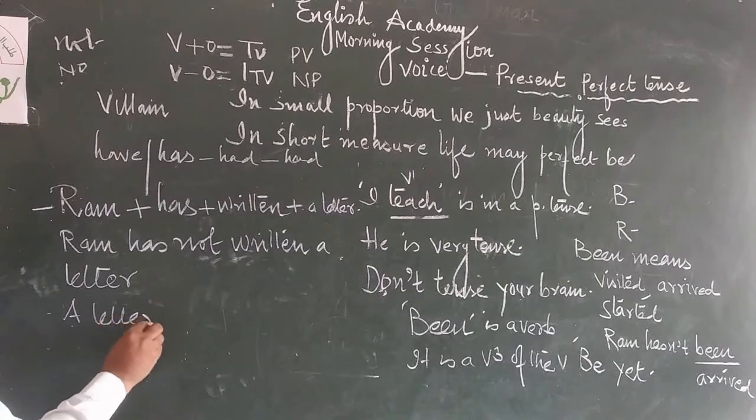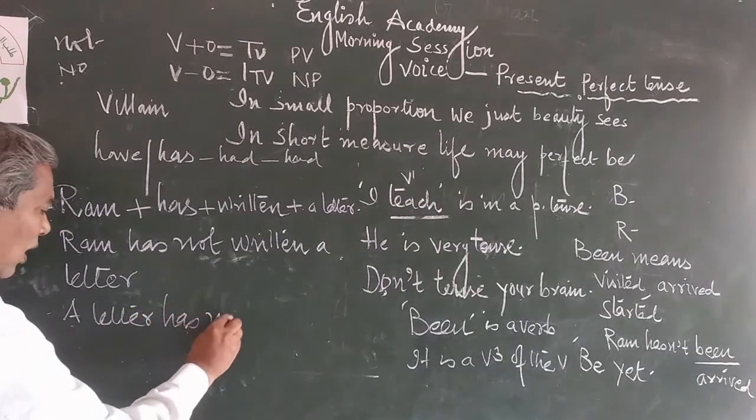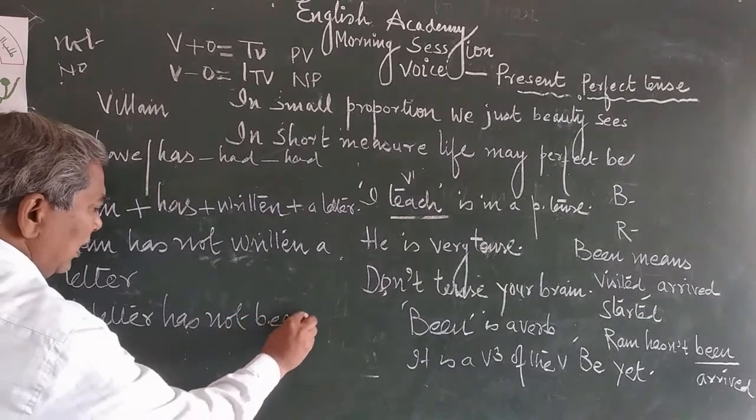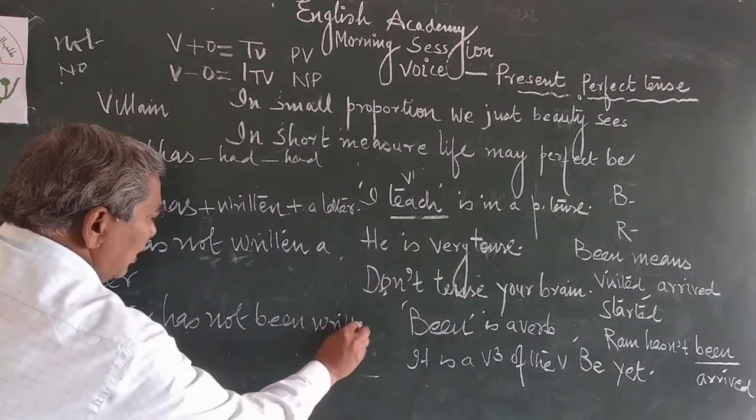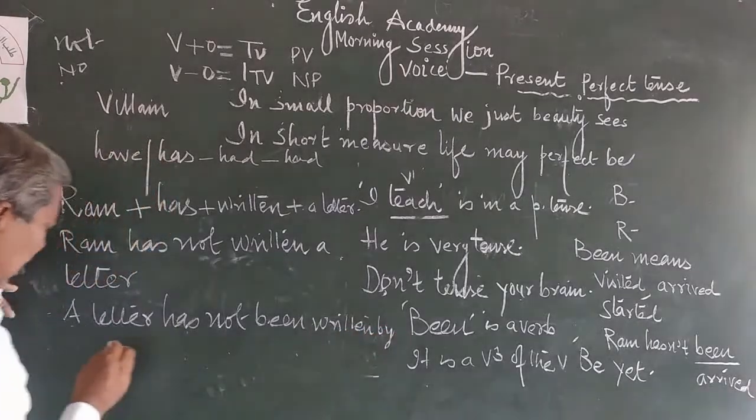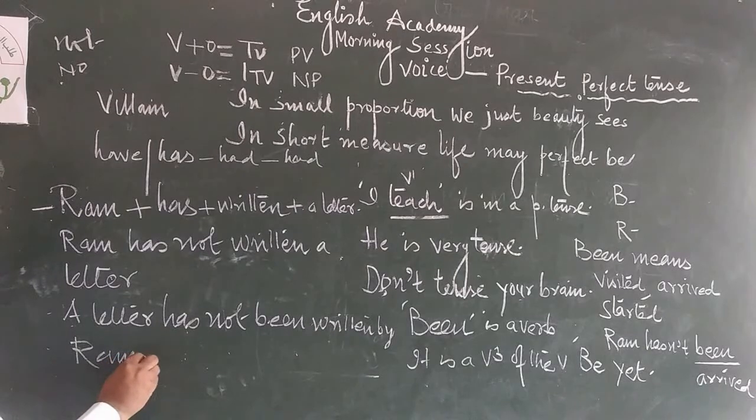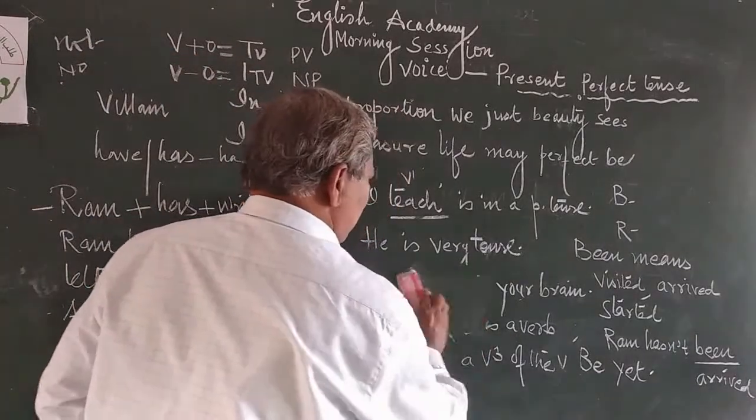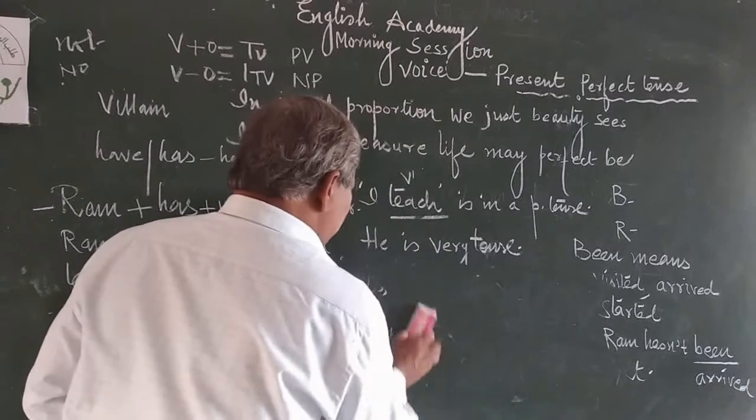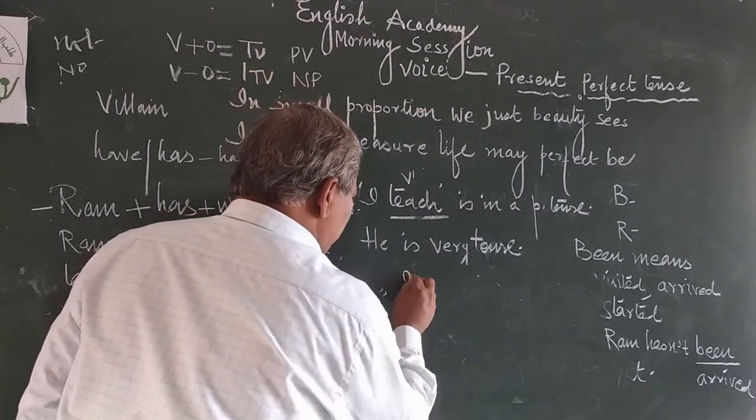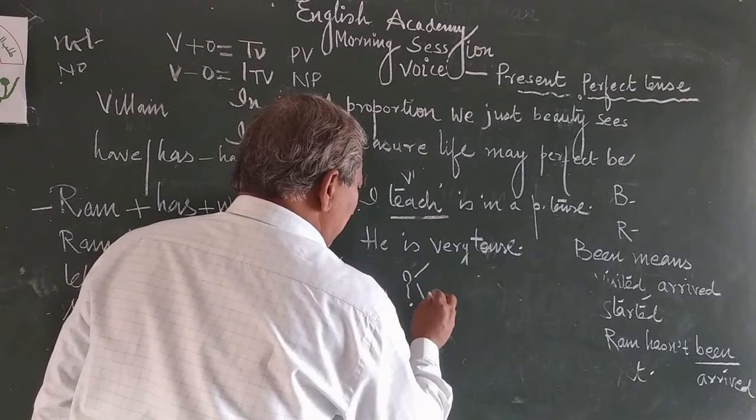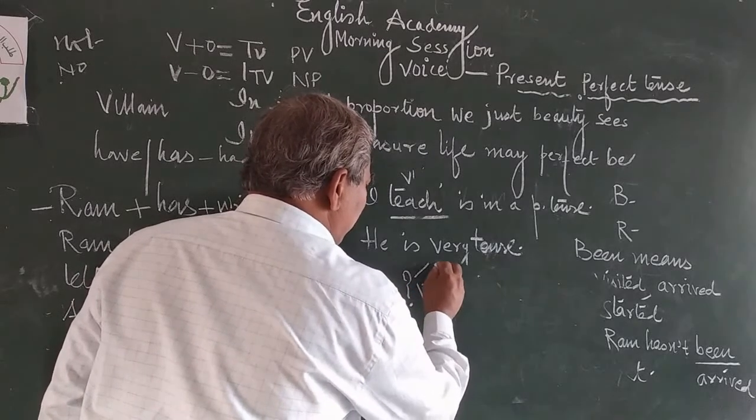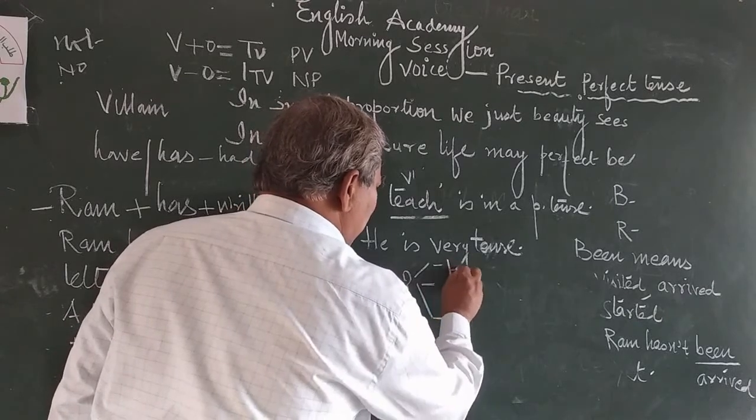A letter has not been written by Ram. Full stop. This is affirmative. Now this is negative. And now the third sentence is interrogative. Interrogative sentence, it has two kinds. Put here question mark. It has two kinds. It has divided into two parts. First interrogative sentence, it starts with helping verb.